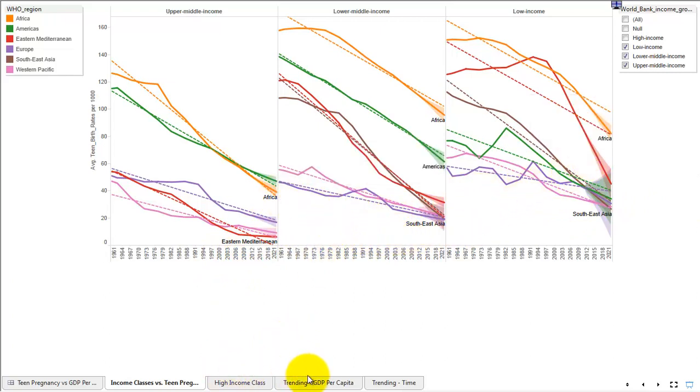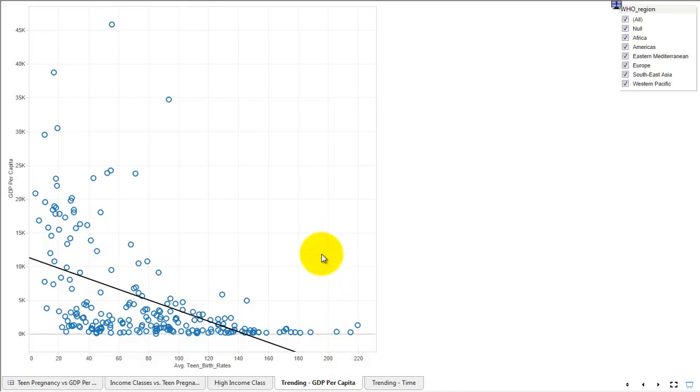So let's take a look and see if there's a linear relationship between GDP per capita and average teen birth rates.